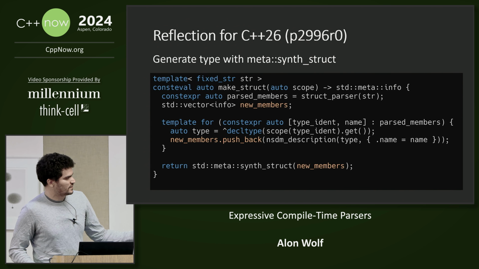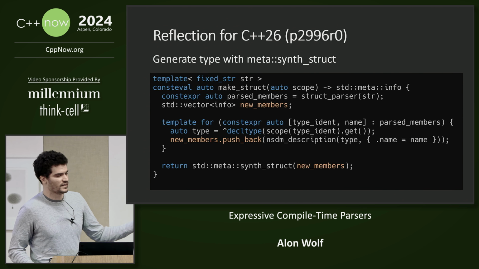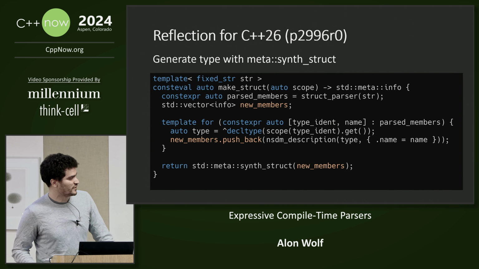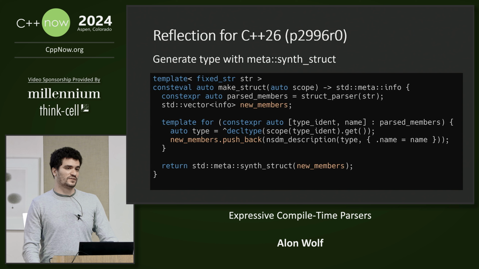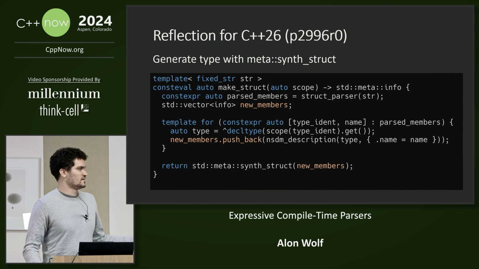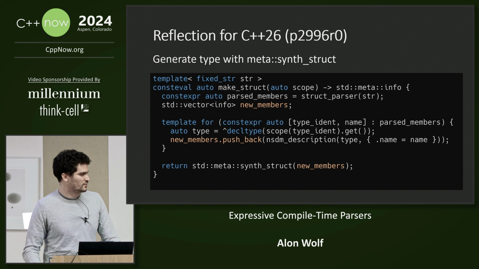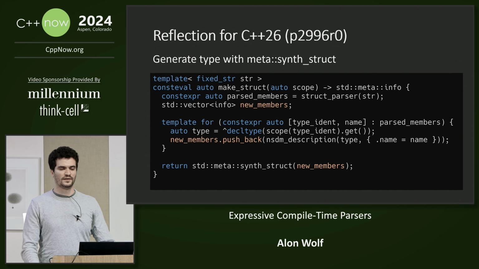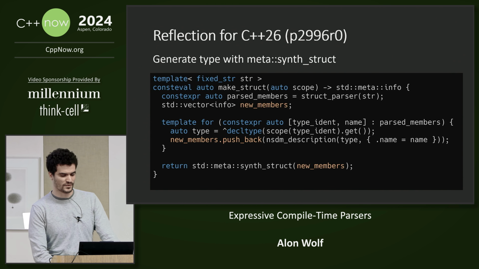Then we iterate and push a new NSDM, which stands for non-static data member. So we push a description of a non-static data member that contains the type of the data member and the name of the data member. And then we pass this new vector to synstruct to generate the meta information of the new struct that we want to make.